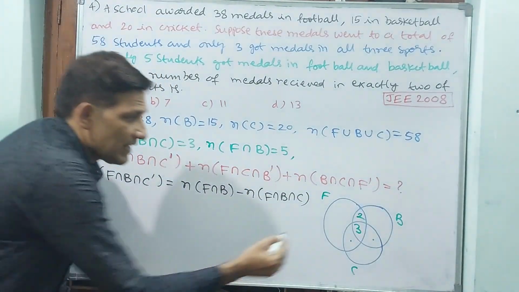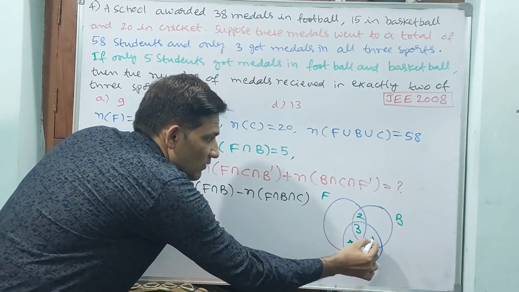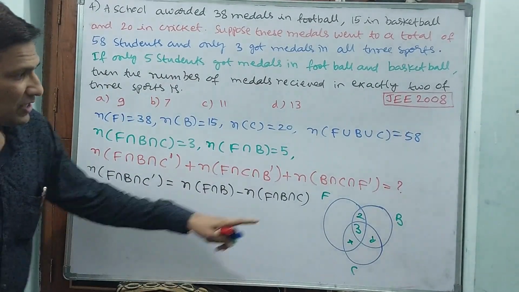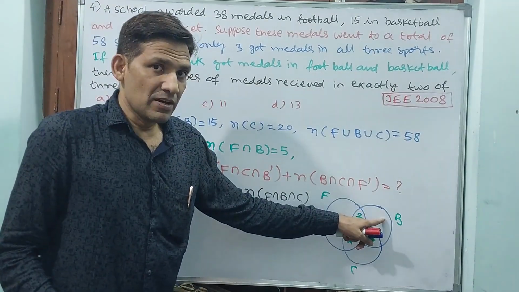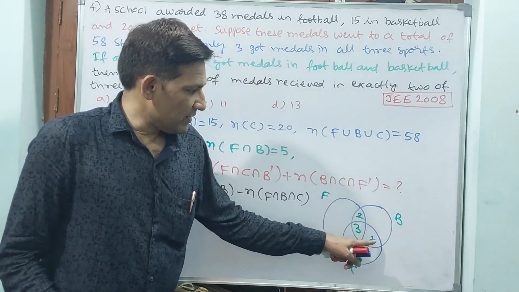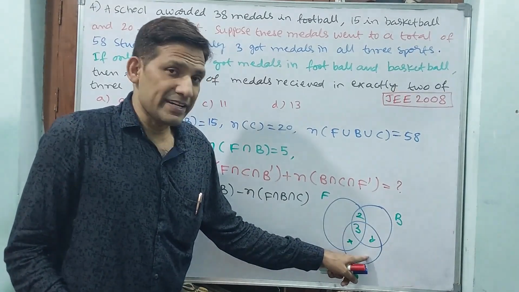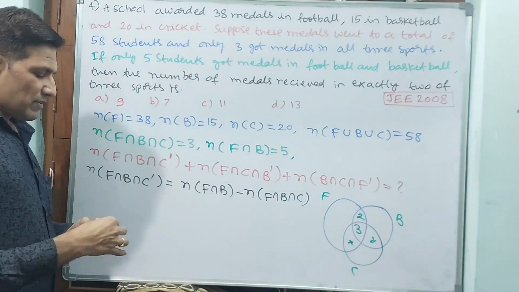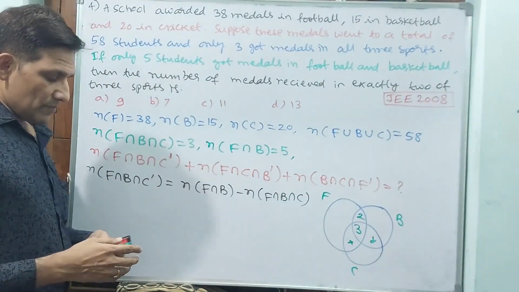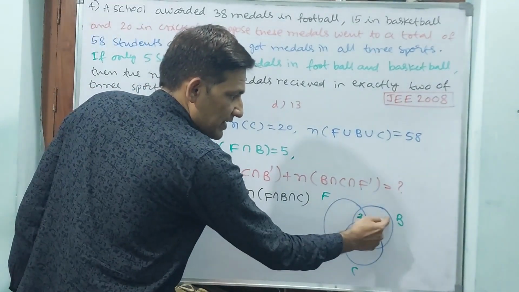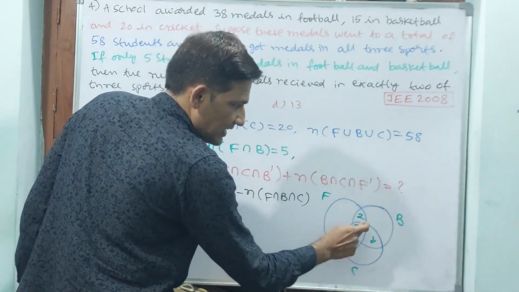What they are asking is like this: 2, x, y. 2 plus x plus y they are asking. Why? Because 2 is exactly football and basketball they play. X is exactly football and cricket they play. Y is exactly basketball and cricket they play. Okay? See what I am doing, observe carefully here. To find F intersection B only but not C, I am removing this.